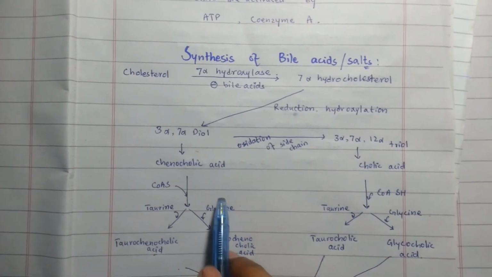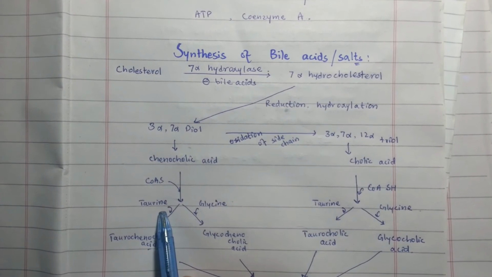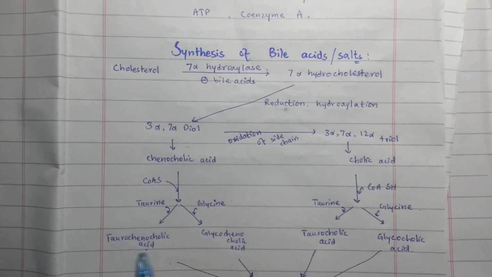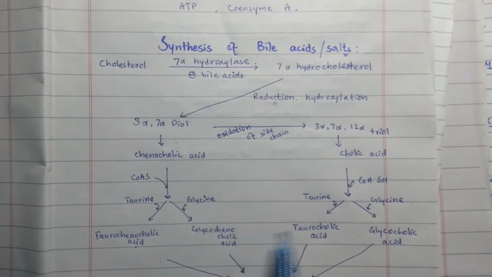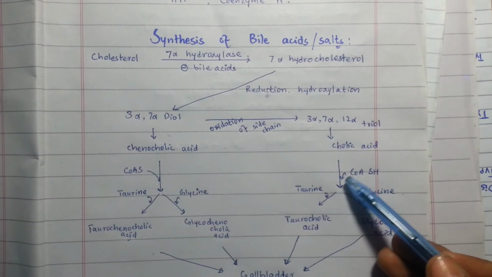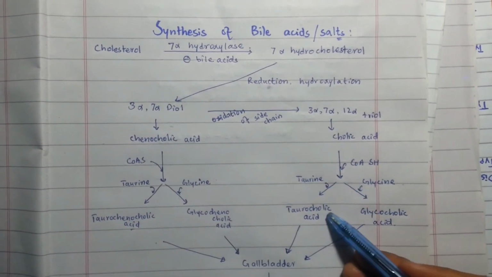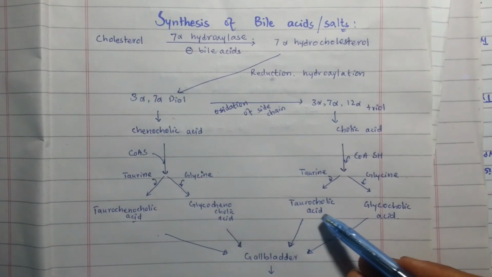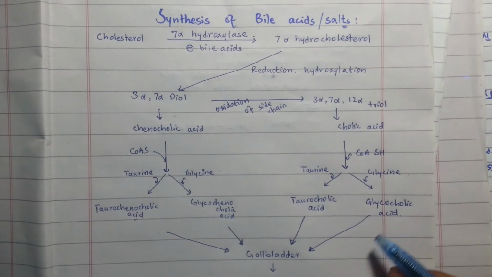Chenodeoxycholic acid then conjugates with taurine or glycine, forming taurochenodeoxycholic acid and glycochenodeoxycholic acid. The same for cholic acid, which conjugates with taurine and glycine and forms taurocholic acid and glycocholic acid.